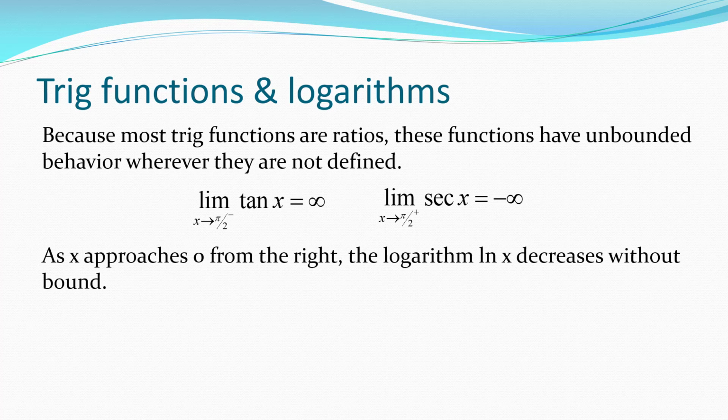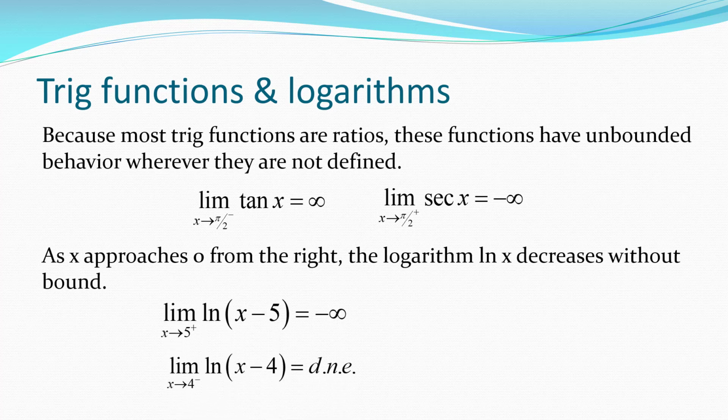So for example, the limit of the natural log of x minus 5 as x approaches 5 from the right. If x approaches 5 from the right, then x minus 5 approaches 0 from the right, and the natural log of that then is unbounded and decreases without bound. It goes to negative infinity.